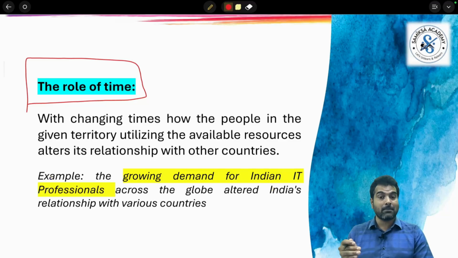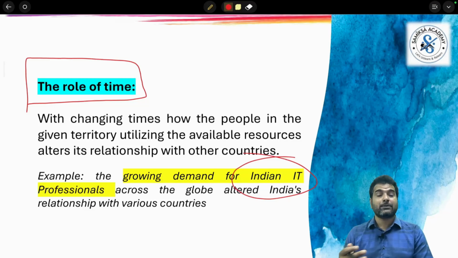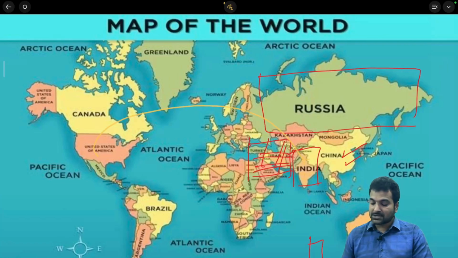With changing time, the people and the government, by using the available resources, change the nature of their territory. For example, take the case of India in the early 1950s. Right now, that is not the same India. Right now, India is the hub for IT professionals, and across the globe there is a demand. That's why Americans earlier needed India, and that's the reason they wanted to establish a relationship.